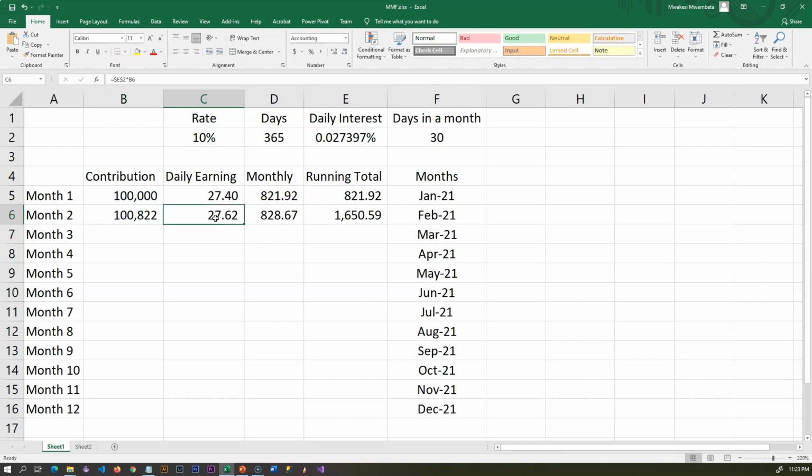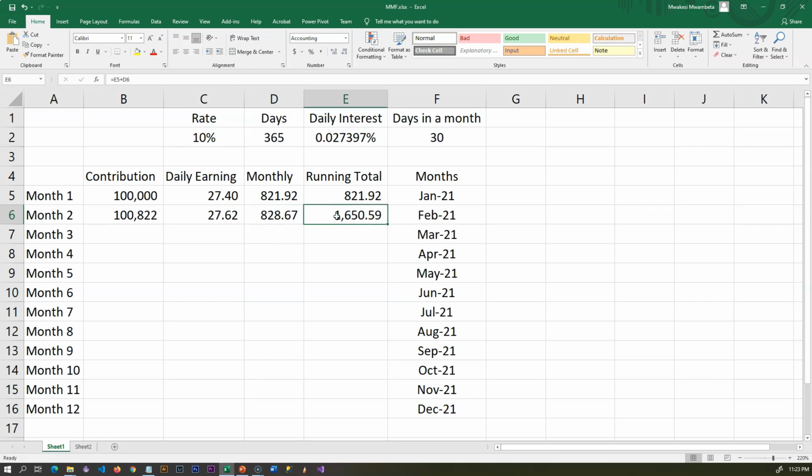So now, the second month, your calculation is based on that total value that we've seen, which adds up to 100,822. Yes, the difference is around 22 cents. The same applies to the month, multiplied by 30 days, and we see a difference of around 7 shillings from the previous monthly contribution. Now, this is where this value changes.